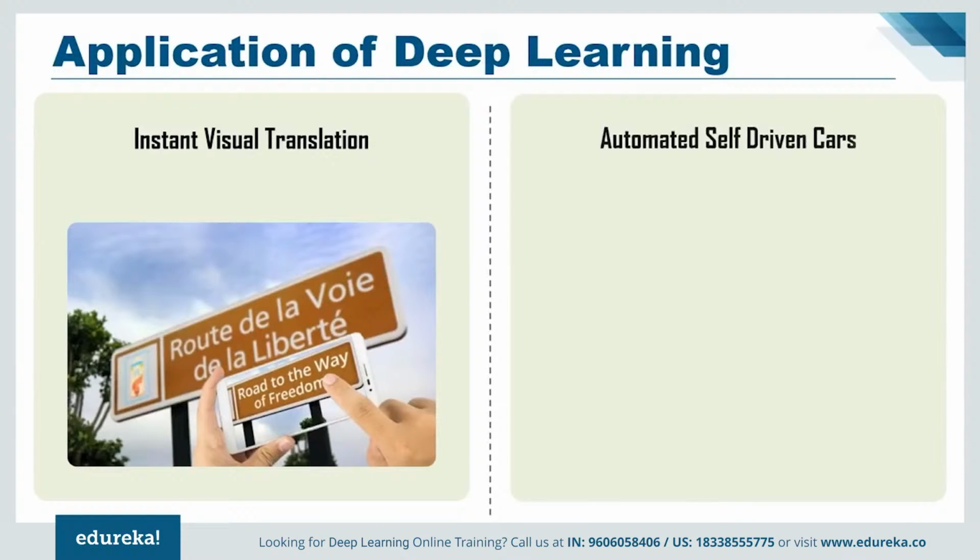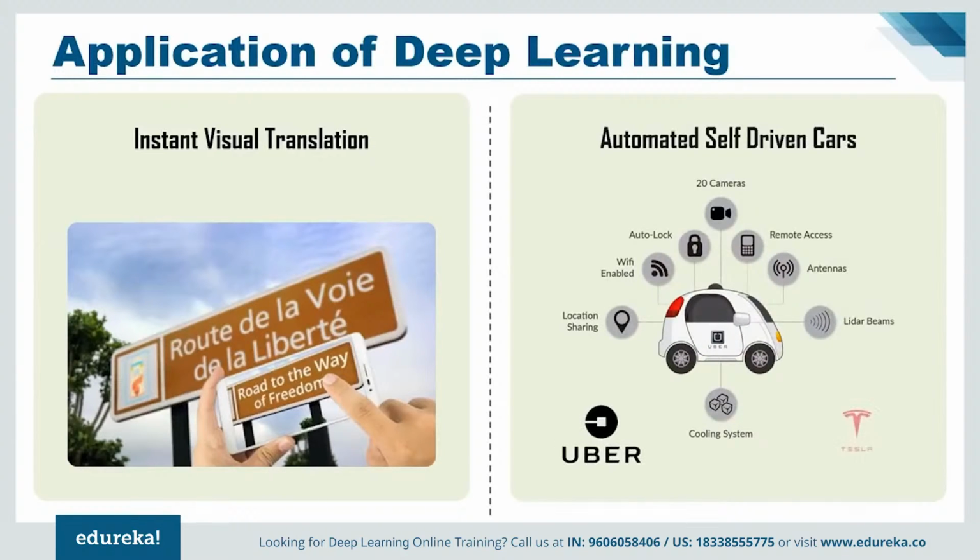Now, if we talk about automated self-driving cars, it's not something which isn't there. It's very well there and people are using it. Now, Google is trying to take their self-driving car initiative known as Waymo to a whole new level of perfection using deep learning. Therefore, rather than using old hand-coded algorithms, they can now program systems that can learn by themselves using data provided by different sensors. Deep learning is now the best approach to most perception tasks as well as to many low-level control tasks. Hence, people who do not know how to drive or are disabled can go ahead and take the ride without depending on anyone else.